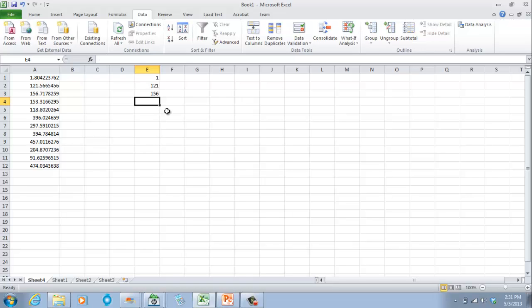Then 156. Then 153. Then 118. Then 396. Then 297. Then 394. Okay, we stop at 297. I'm sorry, because we only need 7. So this is 1, 2, 3, 4, 5, 6, 7. So these are the 7 residents. The 7 residents whose names correspond with these numbers will now be surveyed.